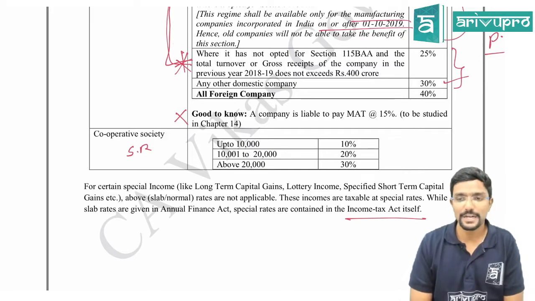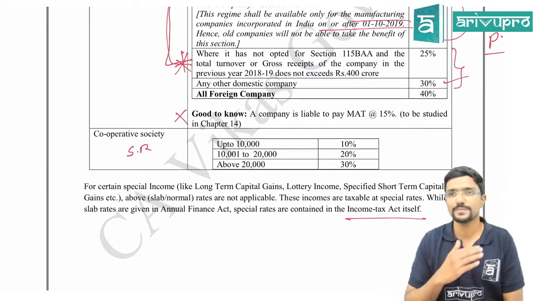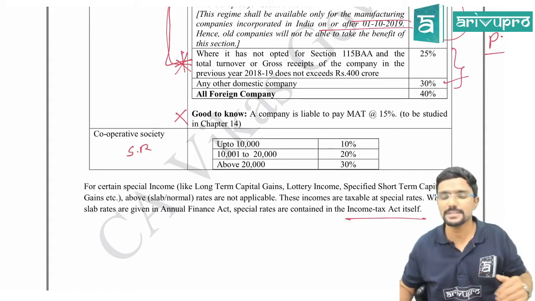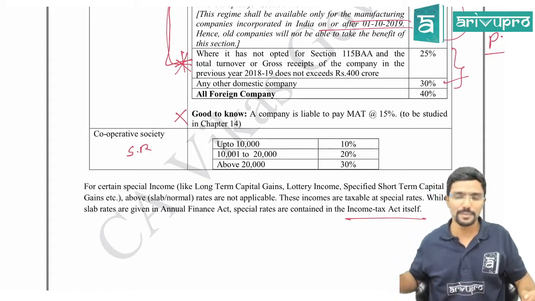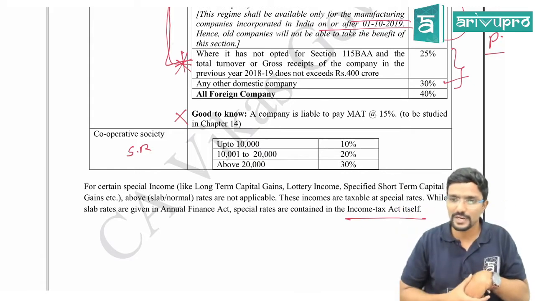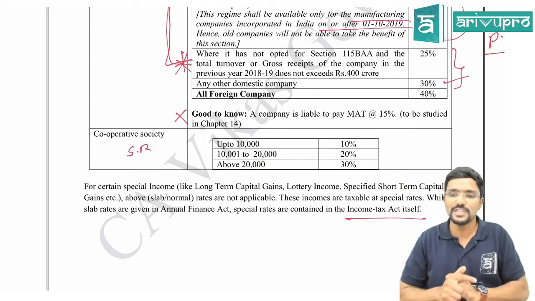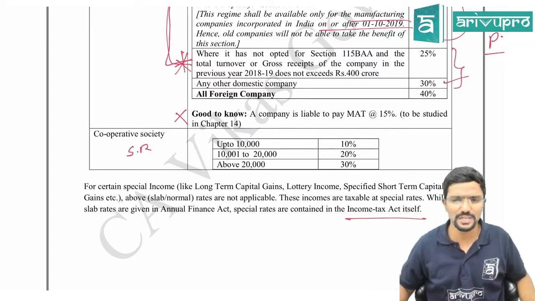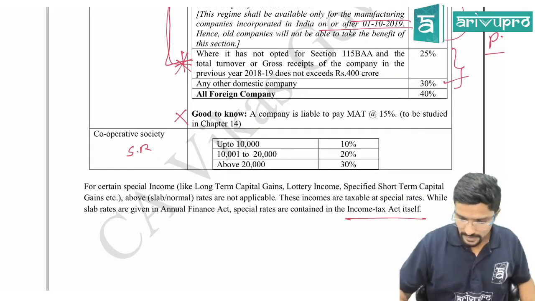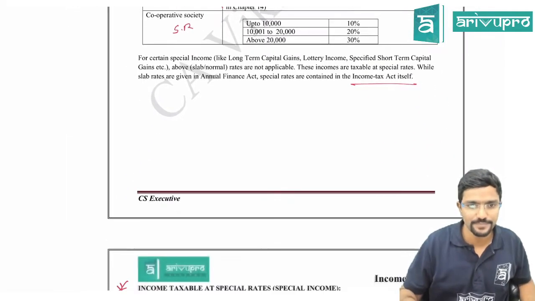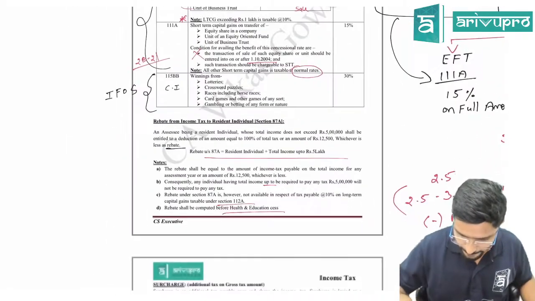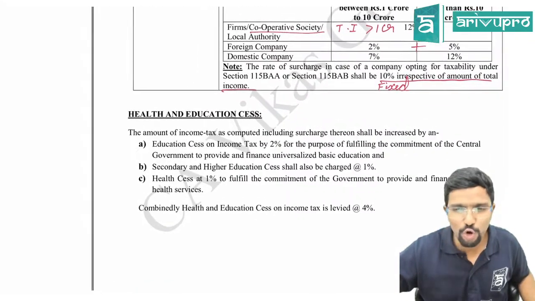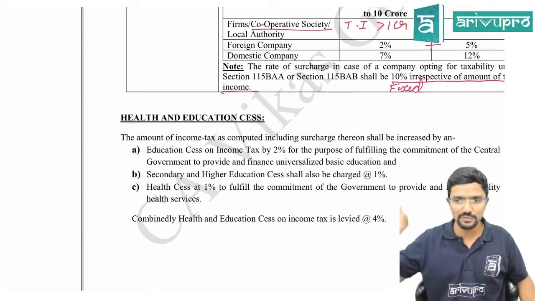Neeraj sir, what's MAT, minimum alternate tax? That's what I told you, it is a special provision. Minimum alternate tax is applicable for companies, whereas alternate minimum tax is applicable for people other than companies, which we will see in chapters 13 and 14 separately. We won't be learning that in this chapter. Next, for cooperative societies also some new scheme is there, which we will see at the end of this chapter.